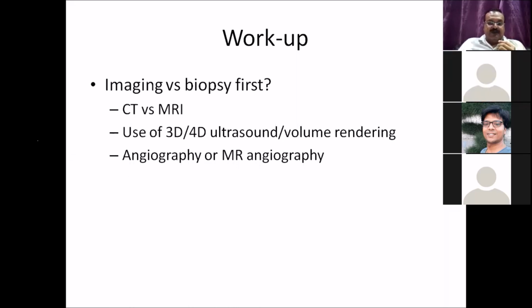So both has its own pros and its own cons. There are certain other modalities which people have tried. 3D, 4D ultrasound with volume rendering people have tried, and it is not a very popular technique right now. But some centers where 3D, 4D ultrasounds are available, people are regularly doing it. And angiography or MR angiography is indicated when the tumor is supposed to be very close to the vessels, or wherever you think that the tumor is very vascular and you want to find out where the blood supply is coming from.